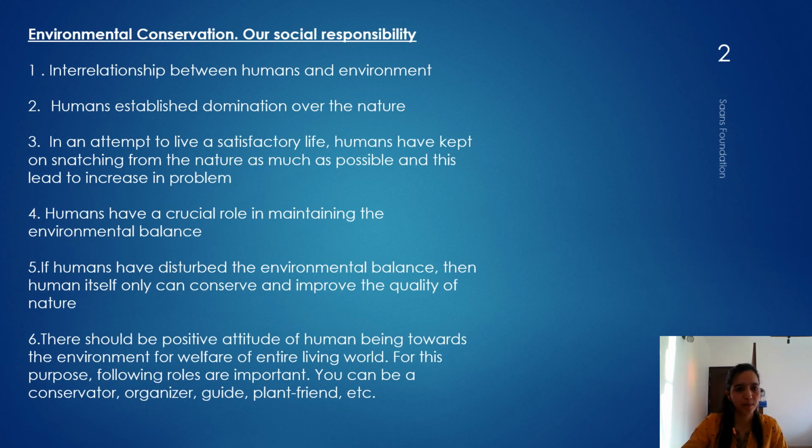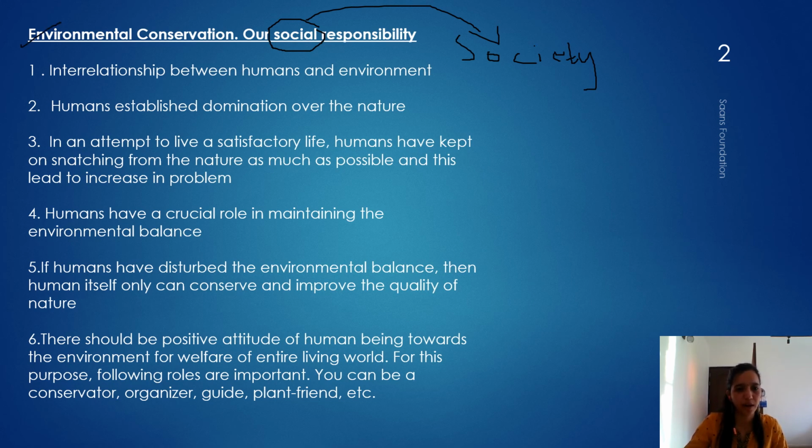So let's start with this paragraph. This is page 41, environment conservation, our social responsibility. So what is the meaning of social? Social means anything to do with the society. This paragraph, I have brought it in points so that we understand this paragraph very well. What is our responsibility, okay, as a society to conserve the environment?